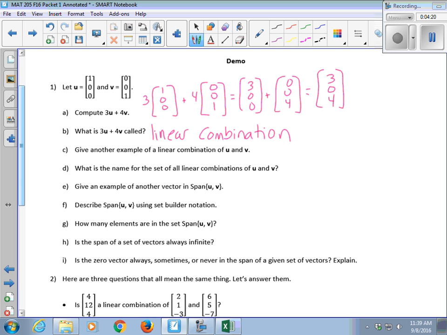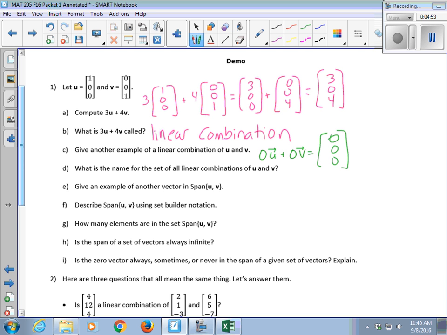That's what a linear combination is. So all you need to do is pick 2 scalar weights. Somebody throw out 2 numbers for me. 0 and 0. Okay. So if my weights are 0 and 0, then a linear combination would be 0u plus 0v. You just pick any 2 random scalars, you multiply them times the vectors, add them together. That's the definition of a linear combination. So in this case, my result would be 0, 0, 0.